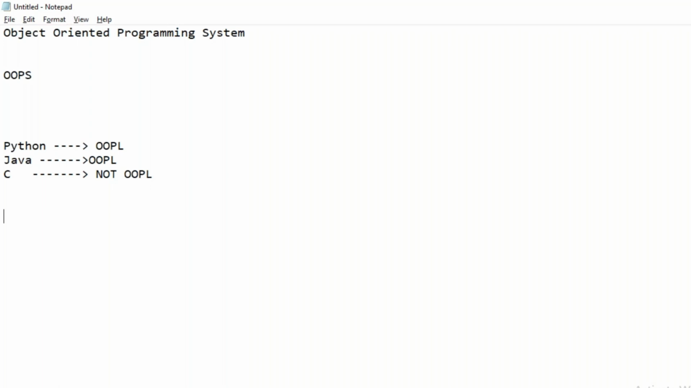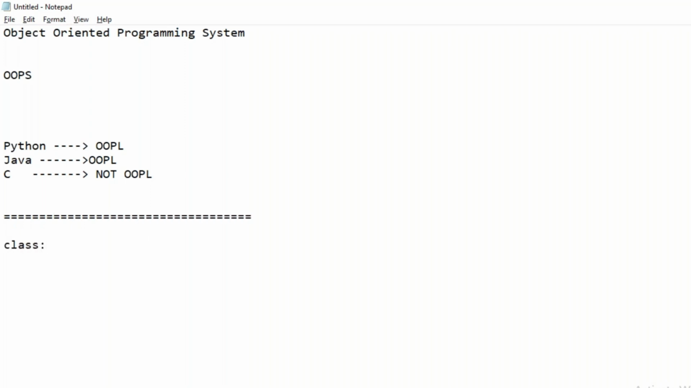So, in any language, if you write the code using classes and objects, then that language is called object-oriented programming. In Python, we can use classes and objects in writing the code, so we can call Python an object-oriented programming language. So I'm saying classes and objects, right? What is a class basically?